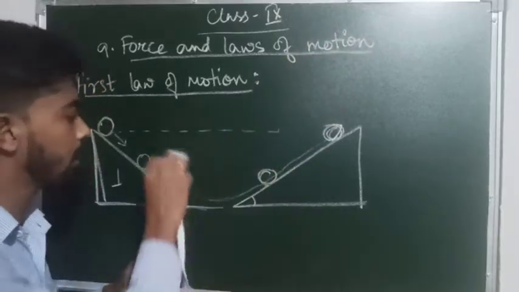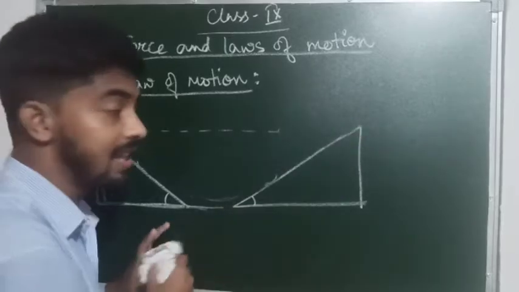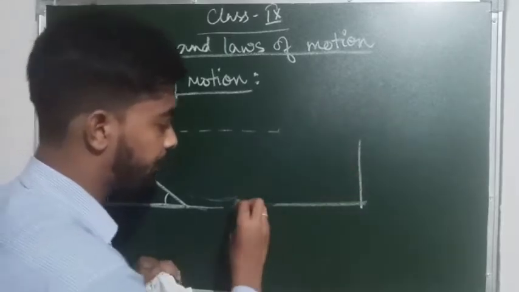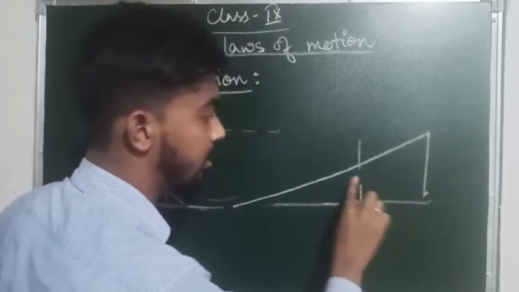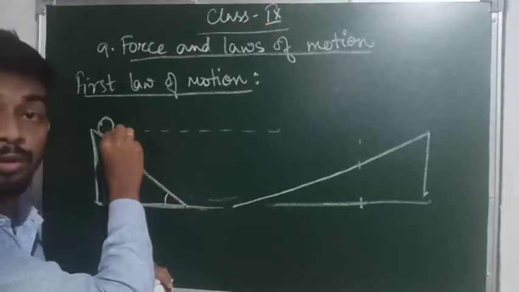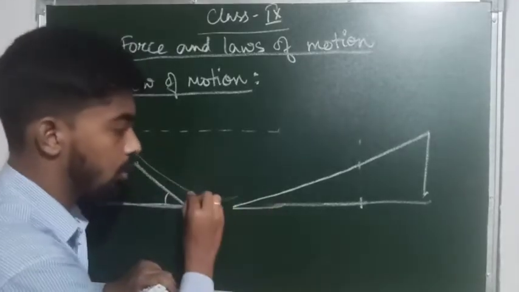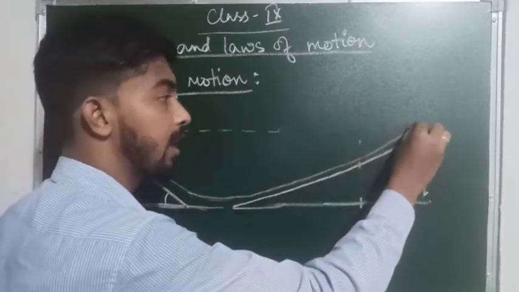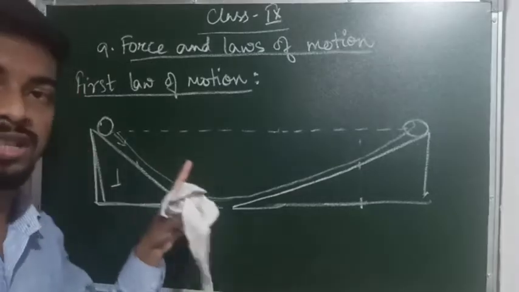Then he took another slope of little bit lesser height, lesser angle, and tried with the third one. Here also he noticed that when he left the ball, it rolled down, went up the slope and reached the final height only, the same height from where it was left.